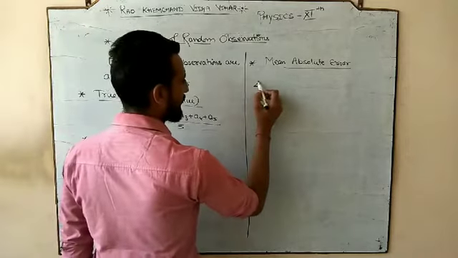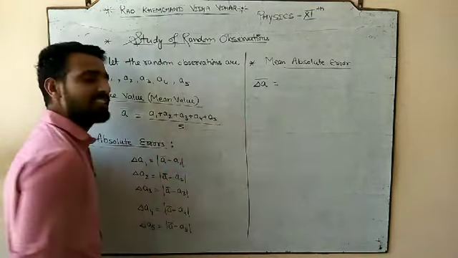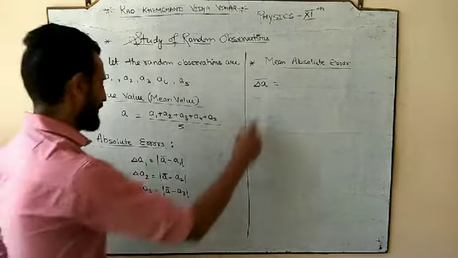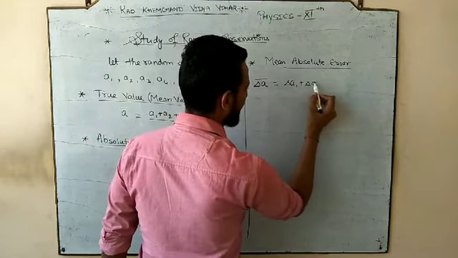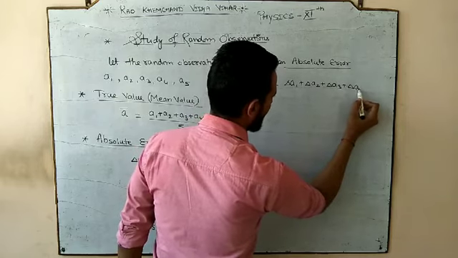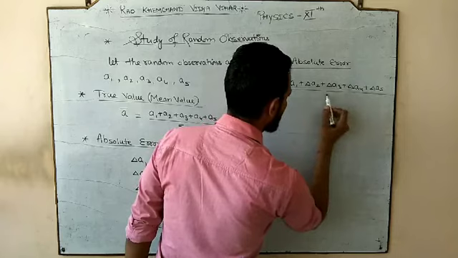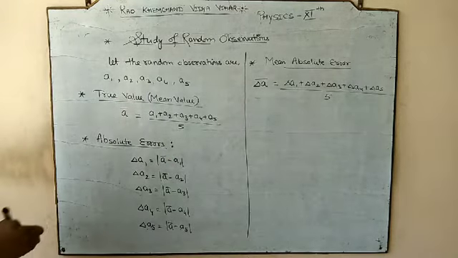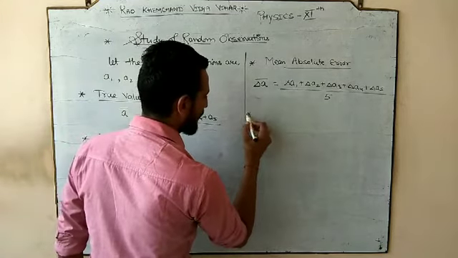So the symbol would be delta A bar. Bar represents the mean, but delta represents that we are dealing with errors. So delta A bar would be (delta A1 + delta A2 + delta A3 + delta A4 + delta A5) divided by 5. Means the sum of all the errors divided by the number of errors. So this is our mean absolute error.